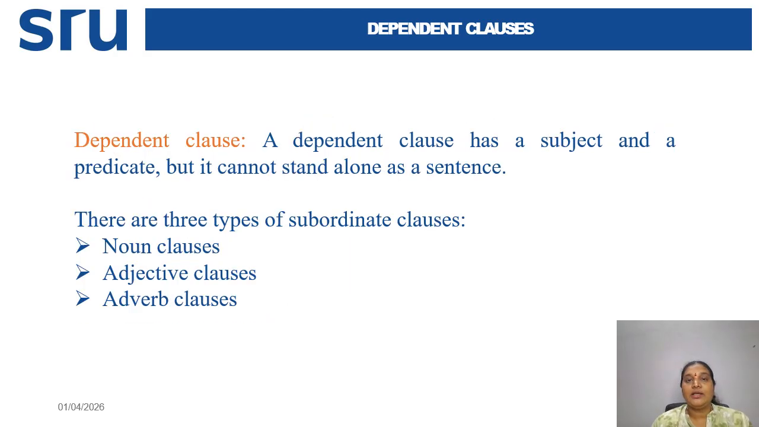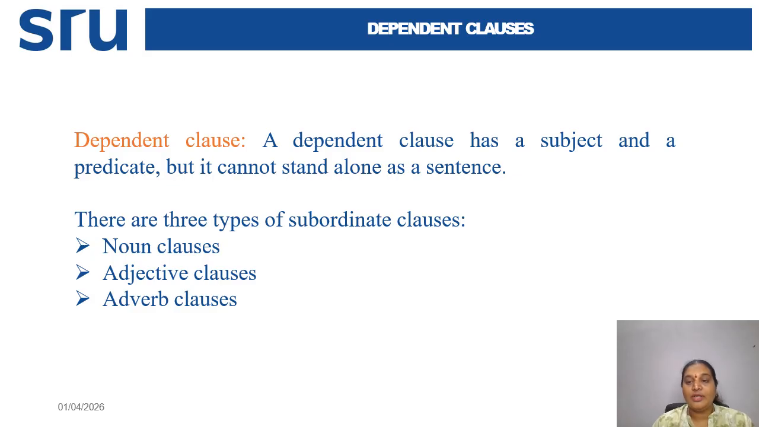So now we'll see what a dependent clause is. A dependent clause is a clause that has a subject and a predicate, but it cannot stand alone as a sentence. So even though it has a subject and predicate. For example, though it was raining. In this sentence, it was raining, there is a subject and a predicate, but it is not giving complete sense. Why is it not giving complete sense?